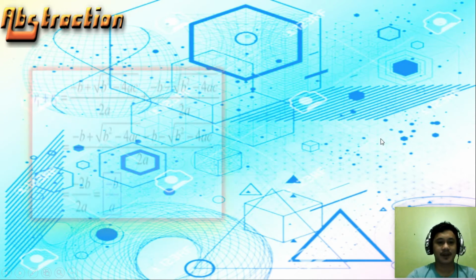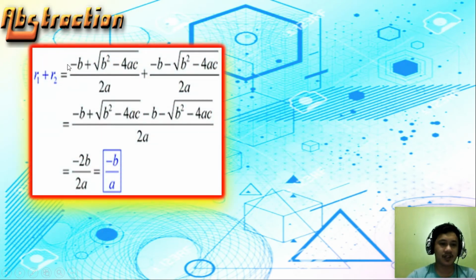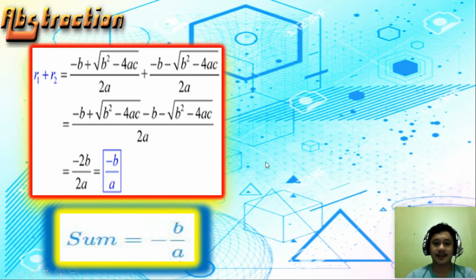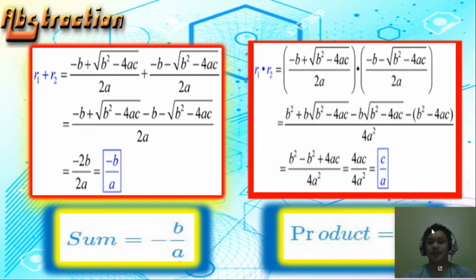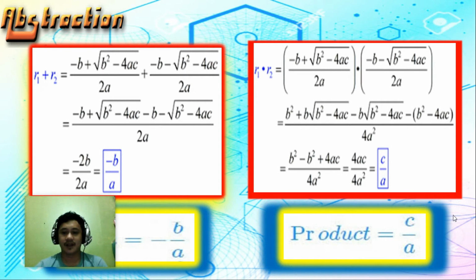So, eto po yan. So, galing po dyan yan. So, maalala nyo po ito. Ito yung sa quadratic formula. Tama? Pinaghiwalay ko lang po. Pinag-add ko po siya. Tapos pinaghiwalay po yung dalawang sign. Positive dito, negative po doon. So, kapag pinag-add po yan, ang makukuha po natin ay negative b over a, and that is the sum of the roots. Okay? Next, kapag pinag-multiply naman yung quadratic formula, okay? So, ang makukuha po natin dyan is c over a, and that is the product of the roots po. Okay? Ayan, c over a.